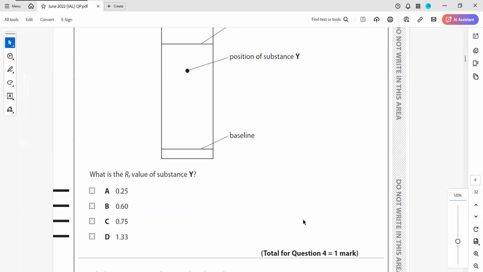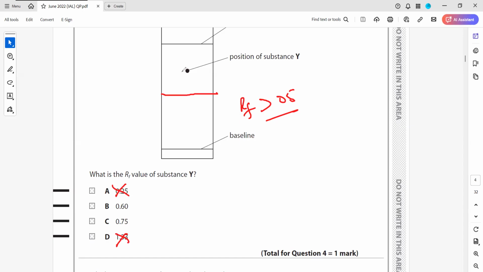For the RF value of a substance, you have to use your ruler scale. Without calculation, I can tell that this RF value should be more than 0.5. Why? Because it is above half. Maximum is 1, so it cannot be more than 1. It cannot be less than 0.5 because it is above half. And you can see it looks like about 75% of the total.